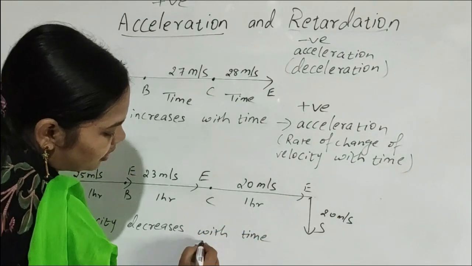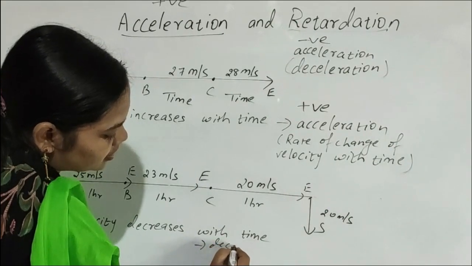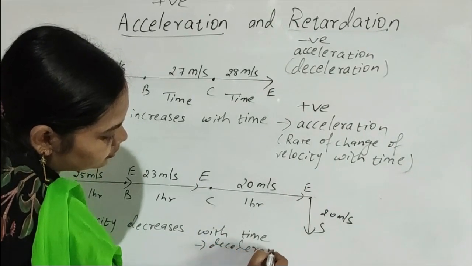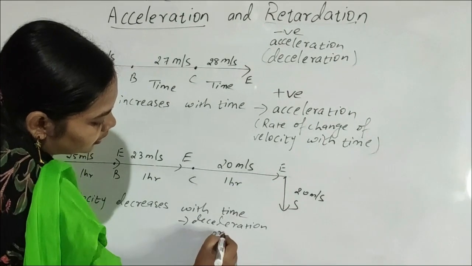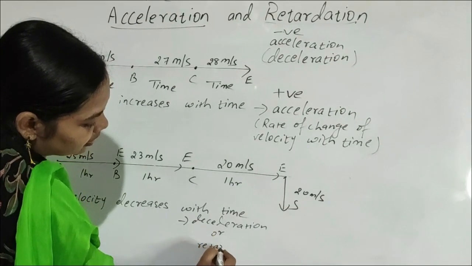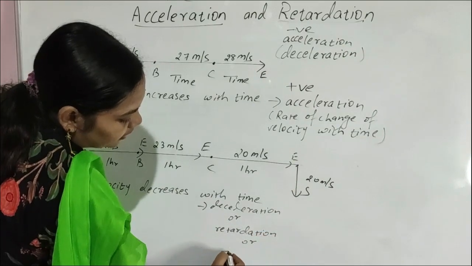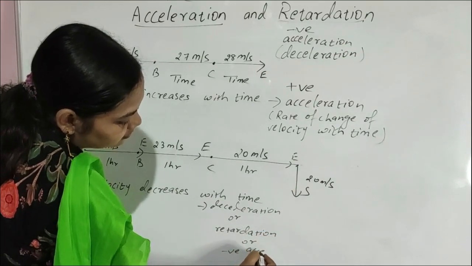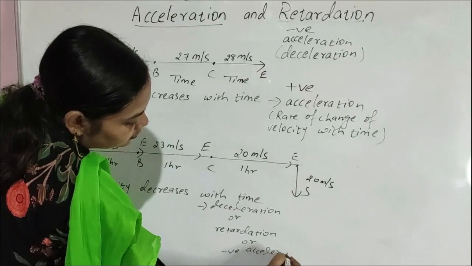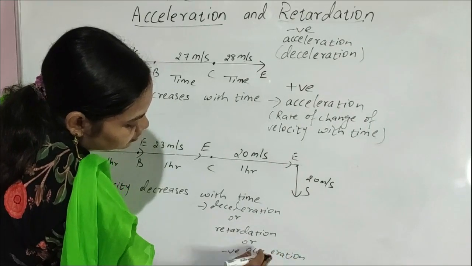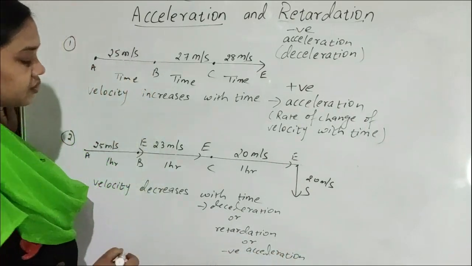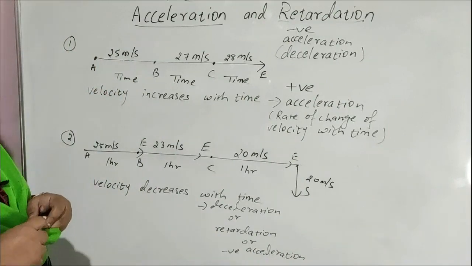So this is called deceleration or retardation or negative acceleration. Children, I think you are clear now.